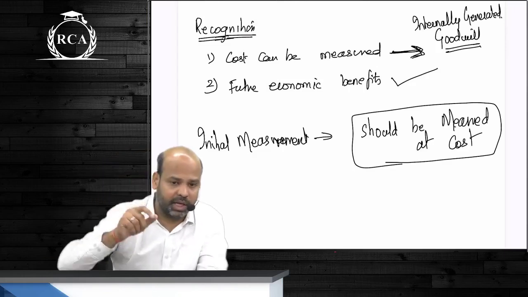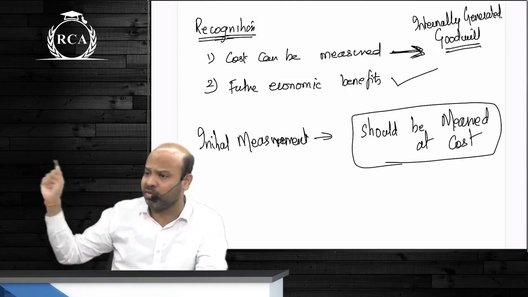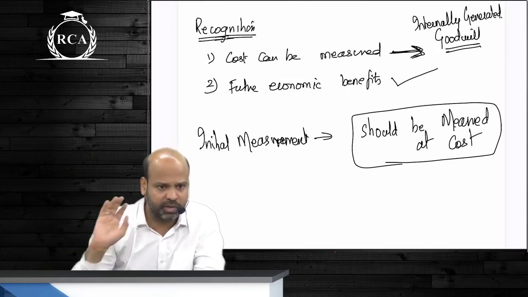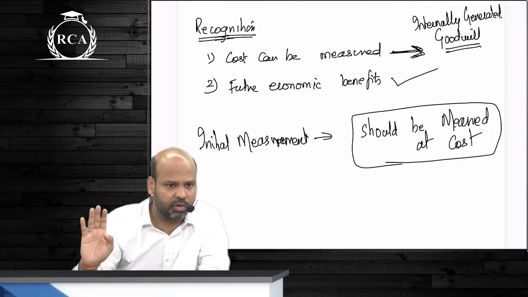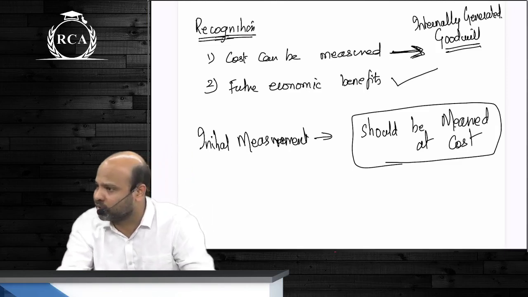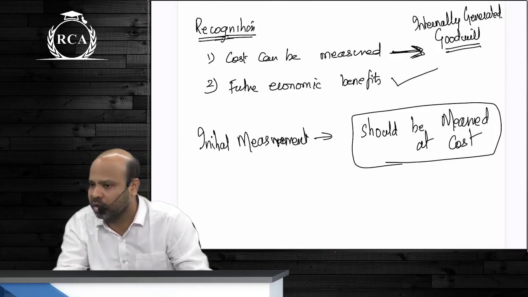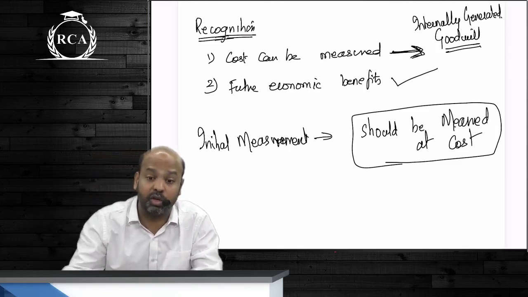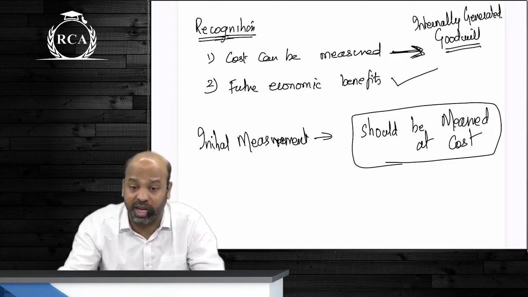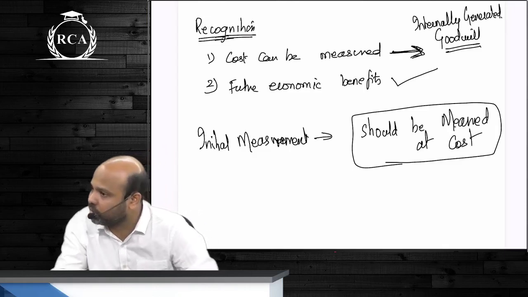If I am buying an asset, beta, whose market value is 100 crores at 1 crore rupee, why did I buy at 1 crore? None of your business, none of my business. I got it for 1 crore. What is my cost? At what amount should I disclose that in the books of accounts? 1 crore only. That market value of 100 crores will not be relevant. Initial measurement of any asset is always at cost. Are we clear about this?